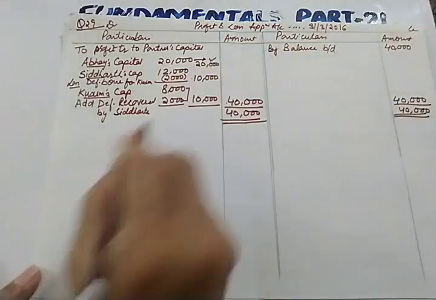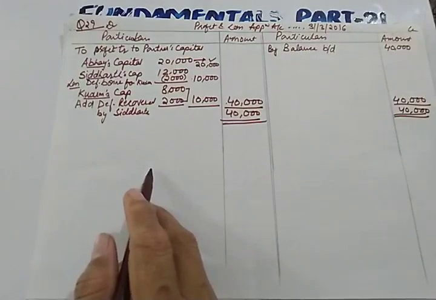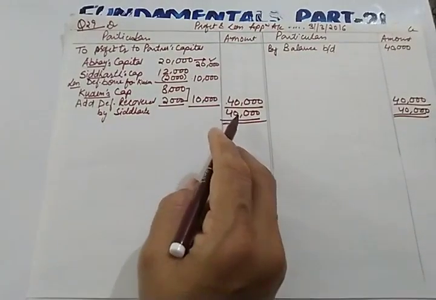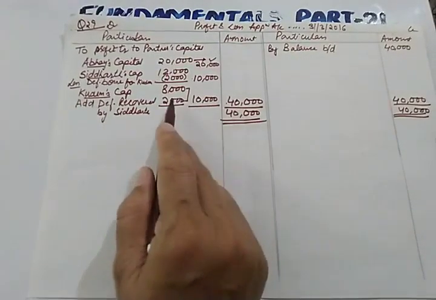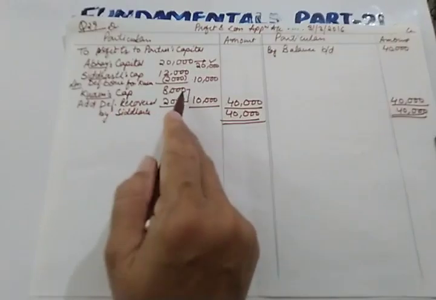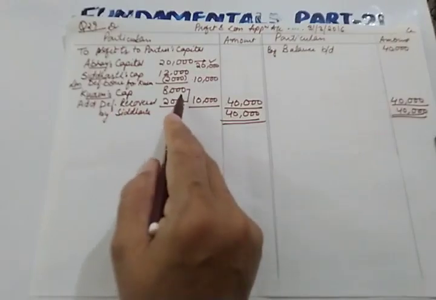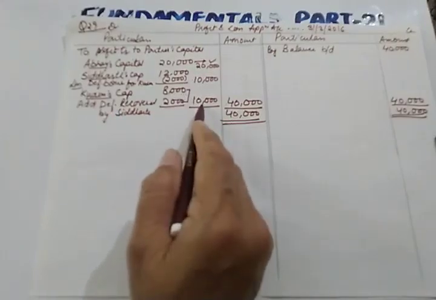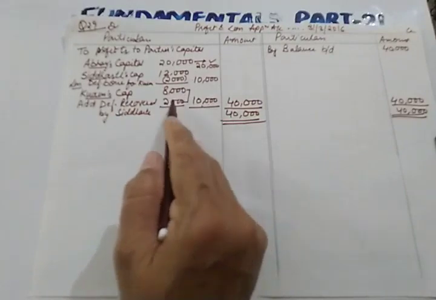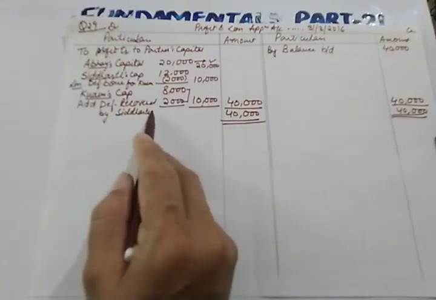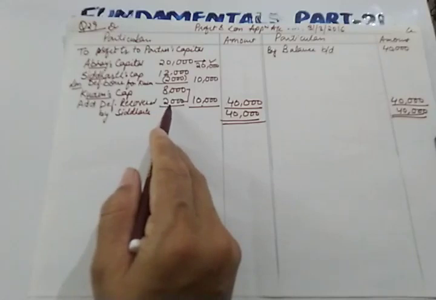So I hope the first part is clear to you, because in this case we were having insufficient profits and Kusum is unable to get the satisfactory amount, which was 10,000, the minimum guaranteed profit. So who has recovered the loss? Siddharth has recovered the loss. A single partner is recovering the loss.